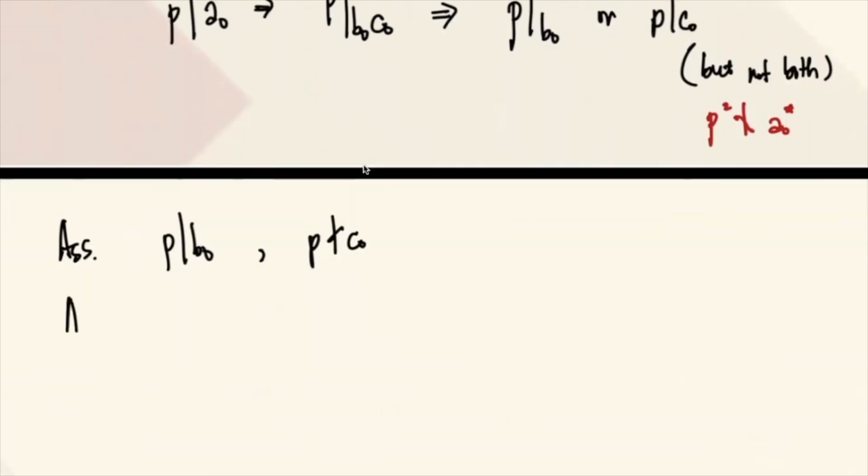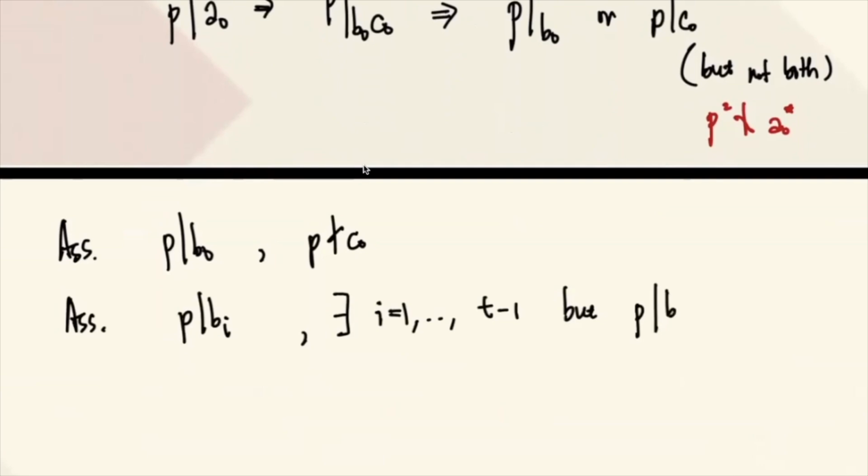Let's assume also that P divides BI for I ranging from 1 to T minus 1, but P does not divide B sub T. This is for some T less than or equal to R. This can happen since P does not divide F1.